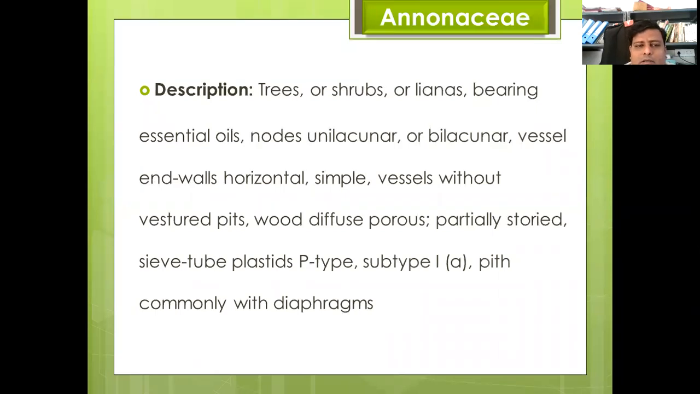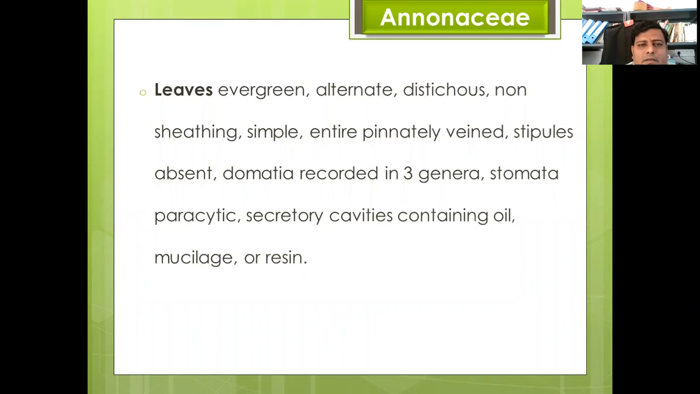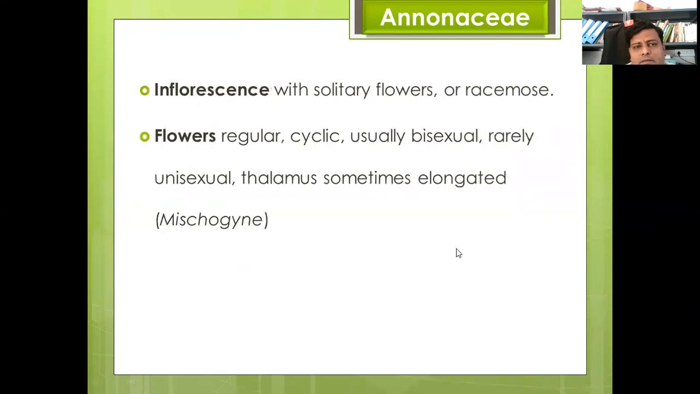node unilacunar or bilacunar, vessels with horizontal end walls, simple perforations, without vestured pits, wood diffuse porous, partially storied, sieve tube plastids P-type, pitted commonly with diaphragms. Leaves are evergreen, alternate, distichous, non-sheathing, simple, entire, pinnately veined, stipules absent. Domatia recorded in 3 genera, stomata paracytic, secretory cavities containing oil, mucilage, or resins.